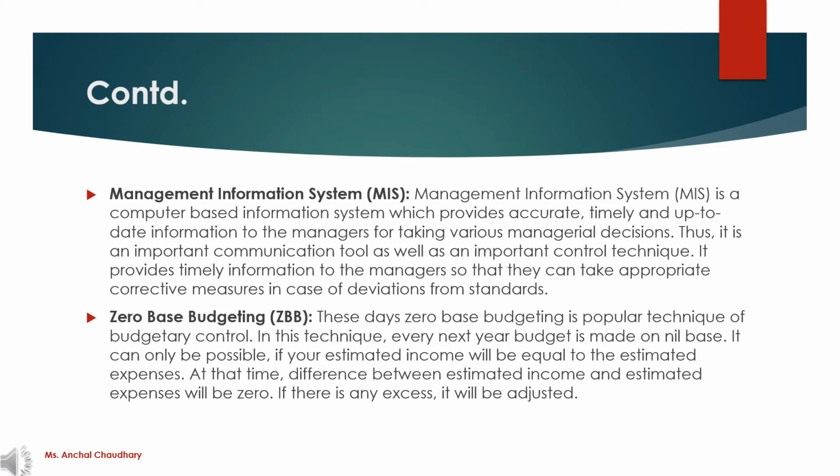Whenever you have excess money, excess revenue left after paying all the expenses, then you have to adjust that particular amount in the current year only. You will not take that amount of revenue, which is in excess of the expenses after paying all the expenses, to the next year. This is your zero based budgeting.